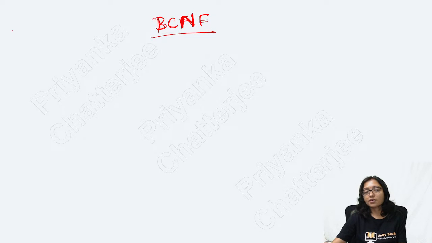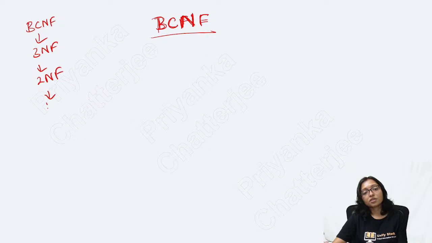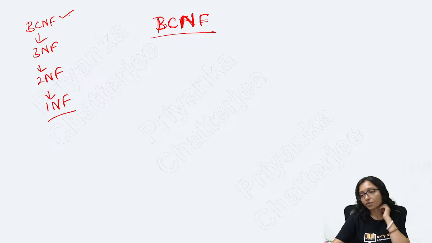Okay. So whenever you are checking, you check BCNF first. Other than that, there are 4NF and 5NF also, but checking comes down to BCNF. Always start with BCNF, because if any table is in BCNF, then it will be in 3NF also, in 2NF also, and in 1NF also. Automatically it will be satisfied. So always try with the higher one.